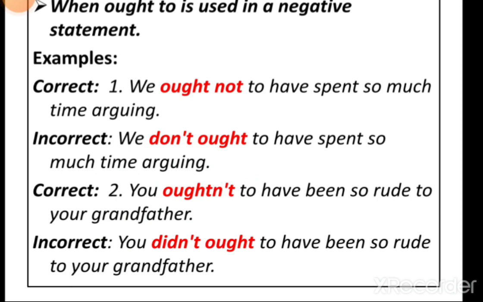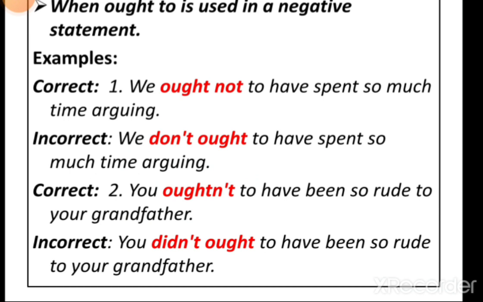Now, when ought to is used in negative sentences or negative statements, the word not comes between ought and to: ought not to. It can be contracted as oughtn't. Other negative words such as doesn't, don't and didn't are not used with ought to.